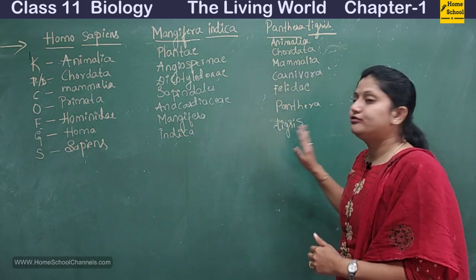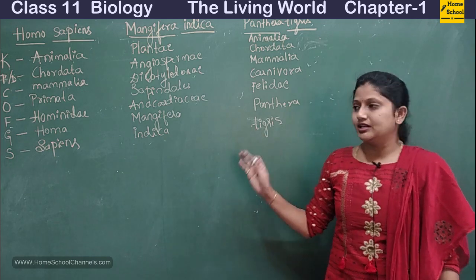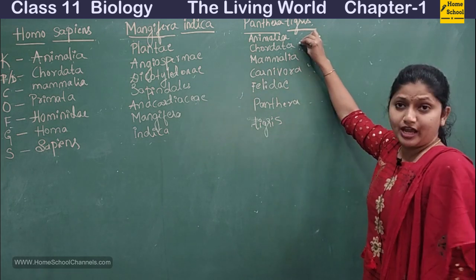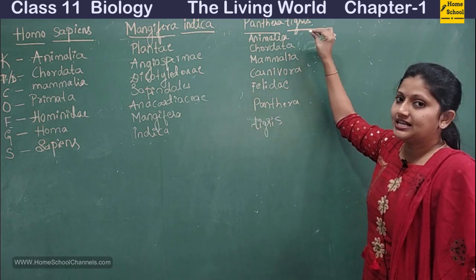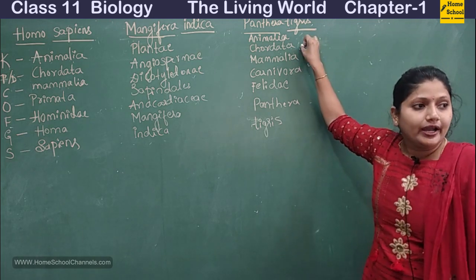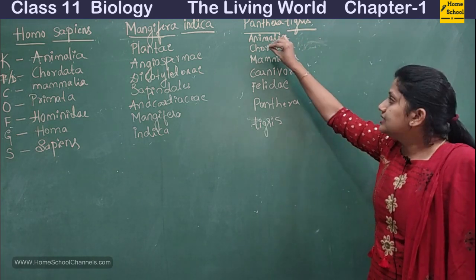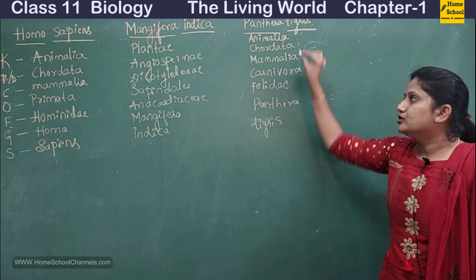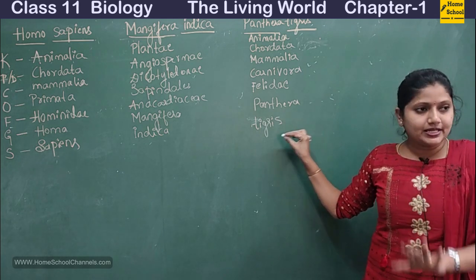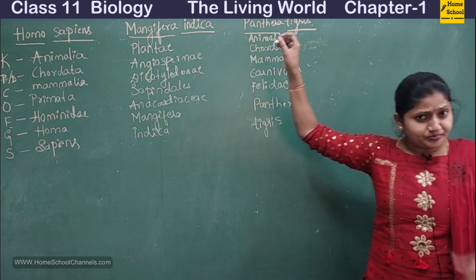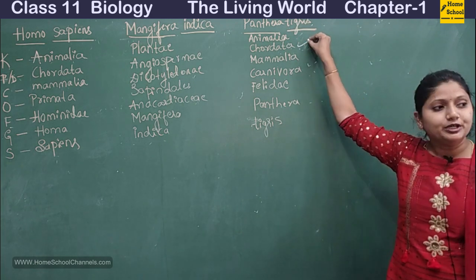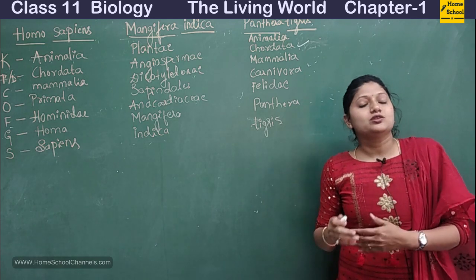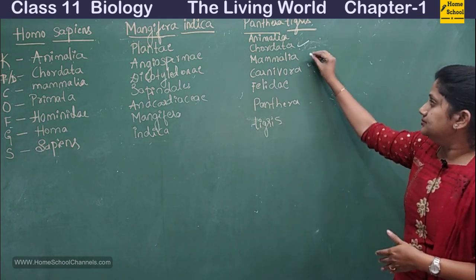One more example, the tiger. Tiger is an animal. So this belongs to the kingdom Animalia. And then we have to take it as phylum here. We cannot take it as division. The phylum is Chordata. What does Chordata mean? These all we will study in detail in the next part or in the next chapter. You just have to know the names and basics here. So Chordata is nothing but the vertebrates. All right, it is a vertebrate. And then the class is Mammalia. It means those are also the mammals.